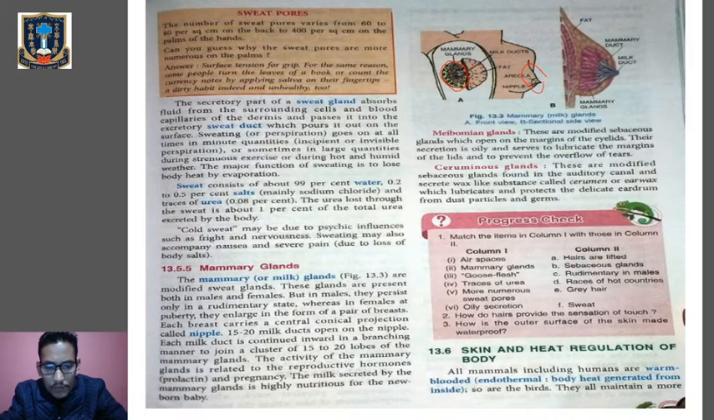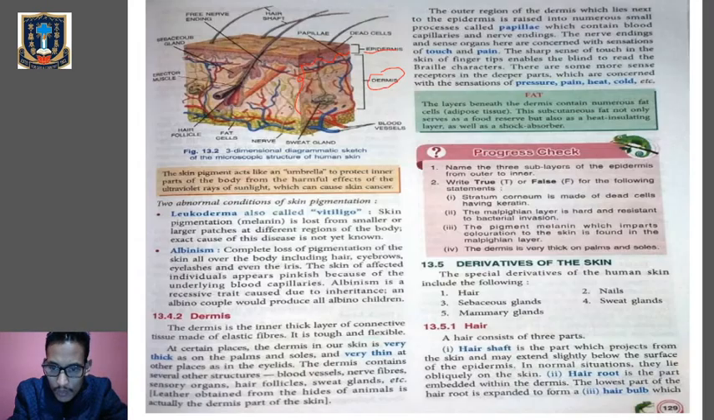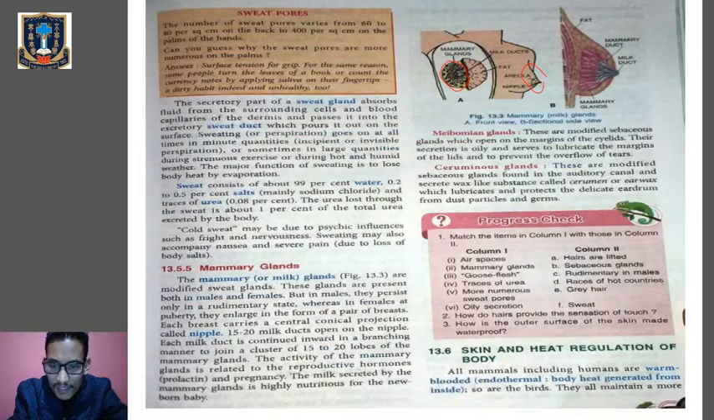So we have finished the structure of the skin in our last class. We have learned about the components of the skin, that is skin proper, which is composed of epidermis and the dermis. Then we have learned about the derivatives of the skin, that is hair, nails, mammary glands, sweat glands, and the sebaceous glands. So today we will begin with the new topic, that is skin and heat regulation of the body.